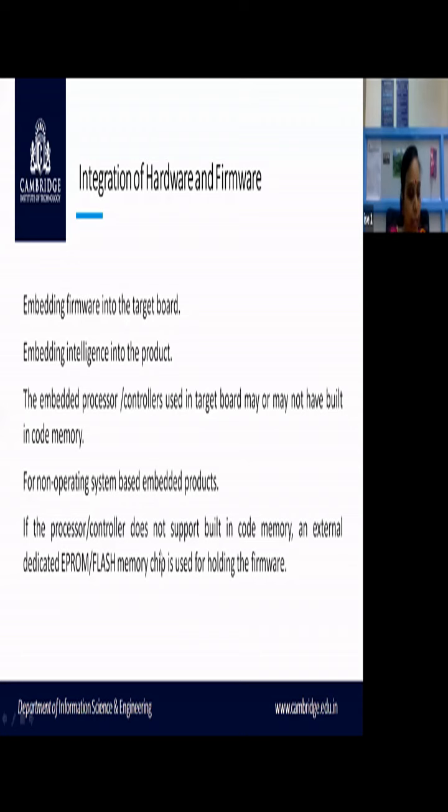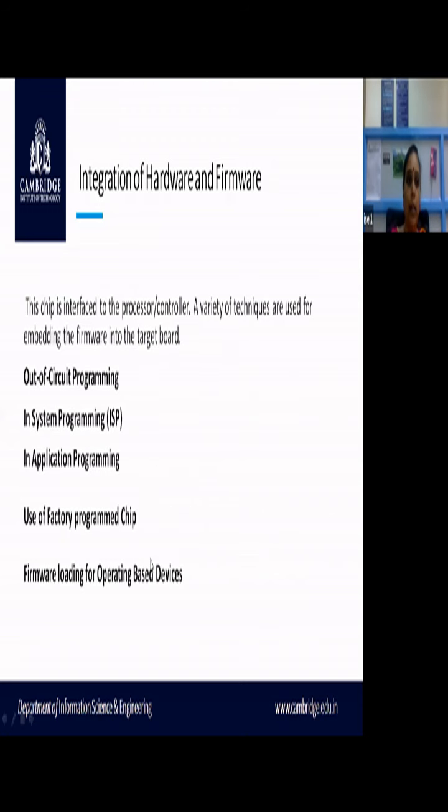There are different techniques which will be used for doing this, and we will see them one by one. A variety of techniques are used for embedding the firmware into the target board. Here we are going to discuss five of them. One is out of circuit programming. The second is in system programming. The third is in application programming. The fourth is use of factory programmed chip. And the fifth is firmware loading for operating system based devices.